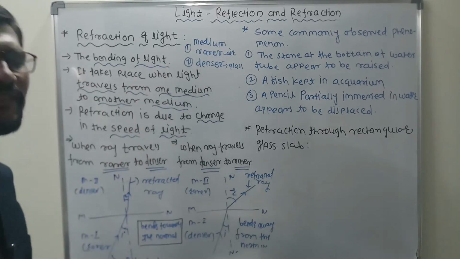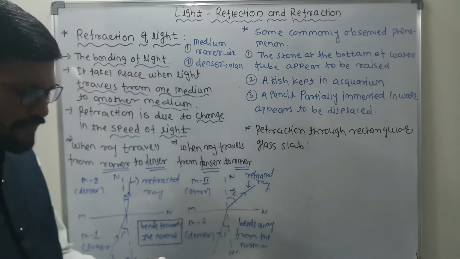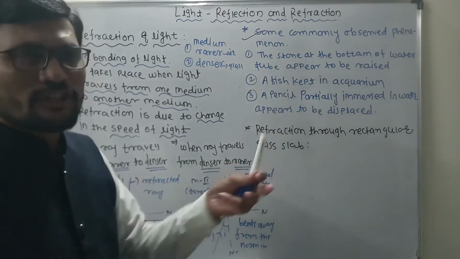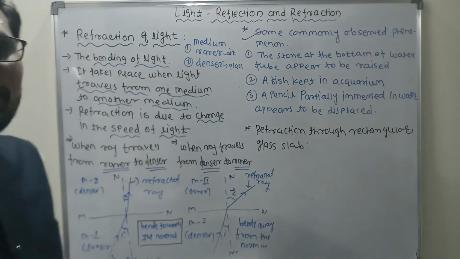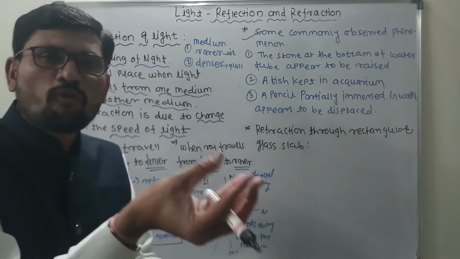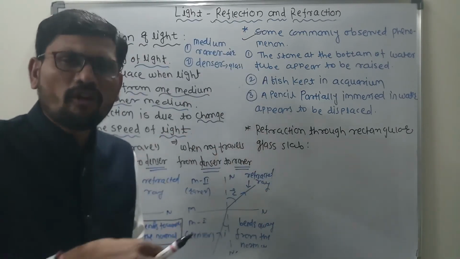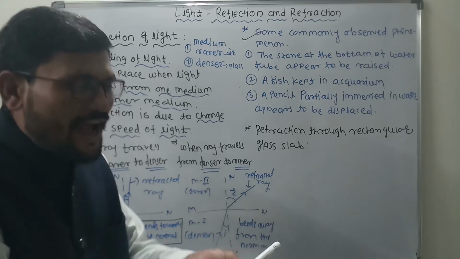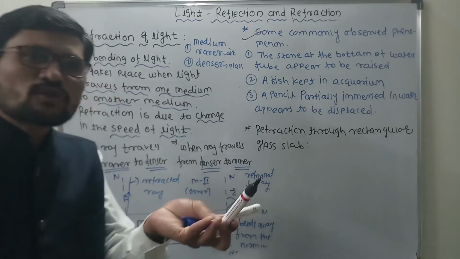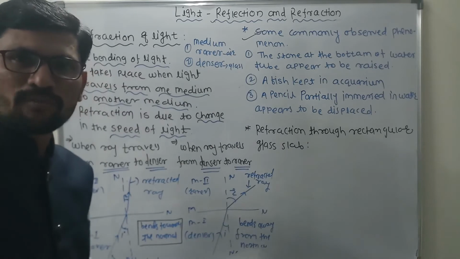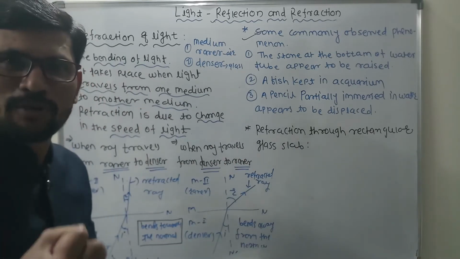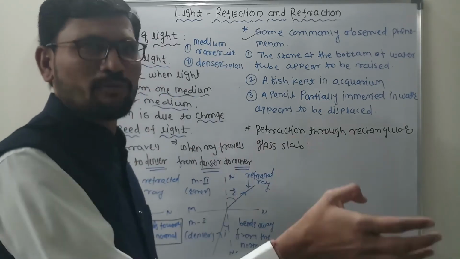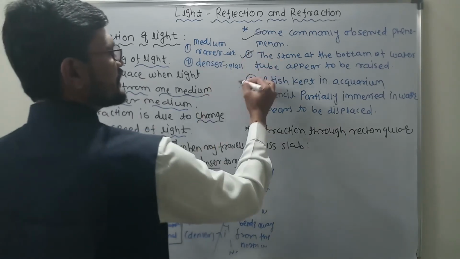So where do you observe this refraction of light in general? The common examples I have stated over here. The common example is when the stone at the bottom of a water tub appears to be raised. If you have a water tub and you drop a stone in it, you observe that the stone appears to be raised. Now if you try to take the stone out from where it appears, you won't get it in your hand, because that is not the position. It is lying somewhere below the actual position we are able to see. Clear? Similarly, the second example is also very important.